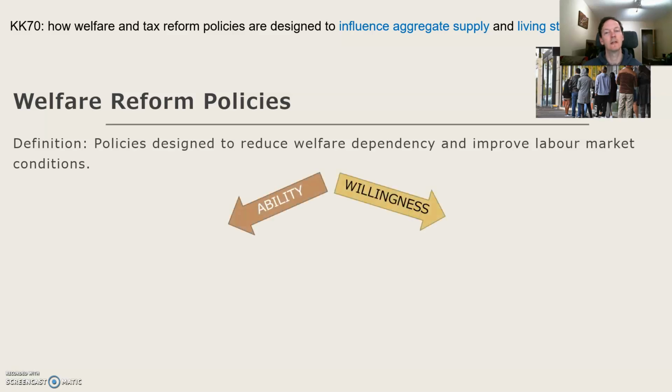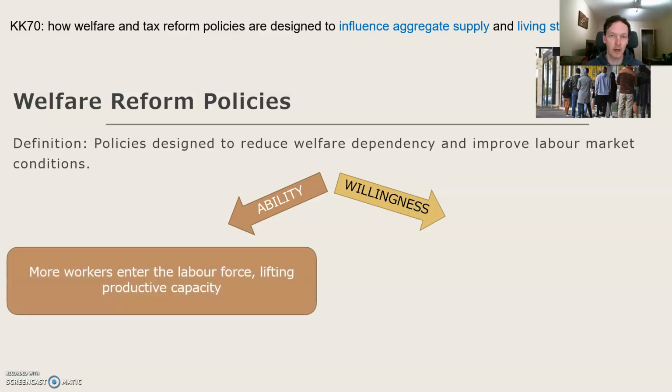Here we go. So we're going to go the same pathways as we went with the budgetary policies designed to influence aggregate supply, along ability and willingness. And you can argue either here. Now, in the exam or the SAC, you may be given a welfare reform policy specifically. You may have to bring in a welfare reform policy specifically, or you might be asked generally, how do welfare reform policies influence aggregate supply and living standards? So you need to be prepared for all three eventualities.